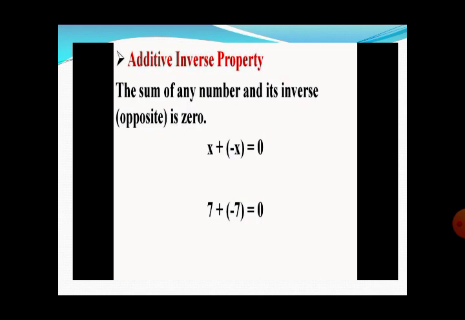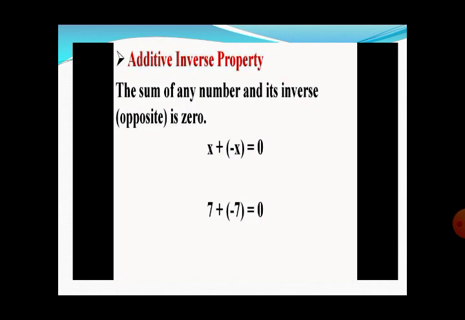For example, 7 plus minus 7, what do you think? Good, it is also 0. Why does it become 0? Because positive 7 is 7 steps forward, minus 7 means 7 steps backward. So where are you? You are at 0. When we add any two numbers and the sum is 0, it means that the two numbers are additive inverses of each other.